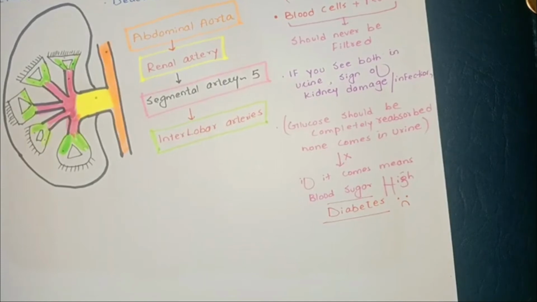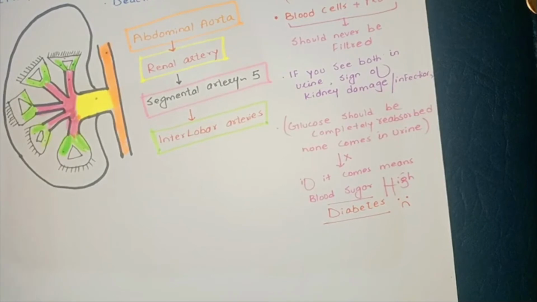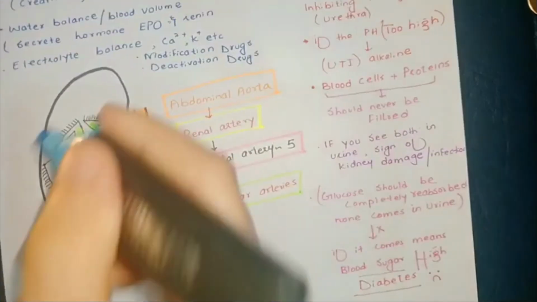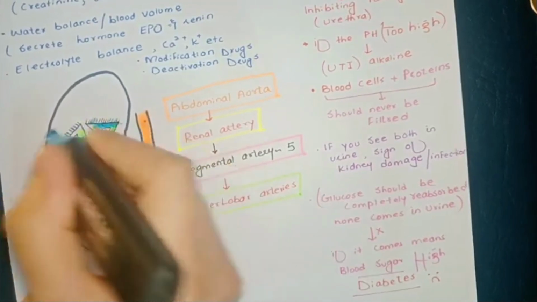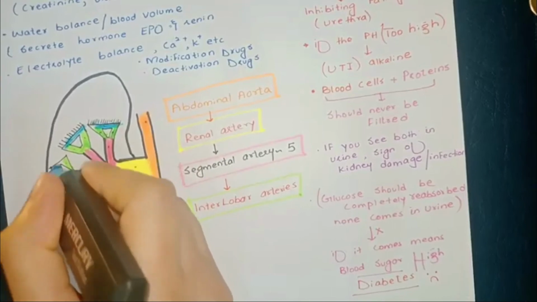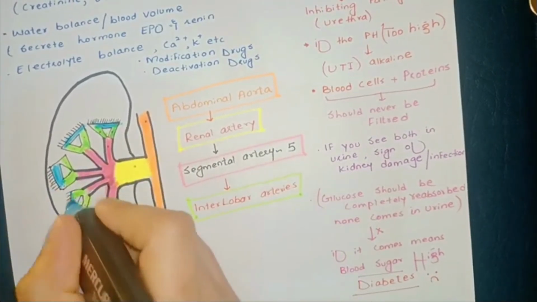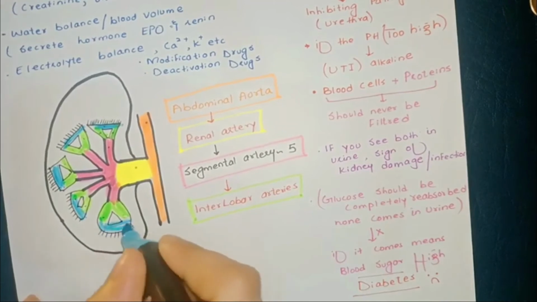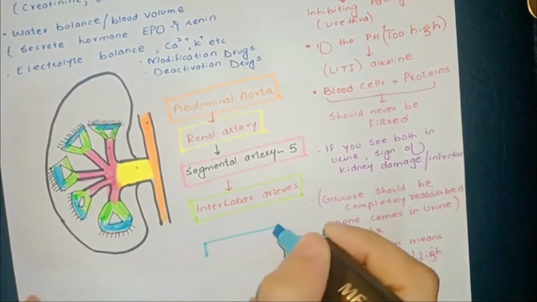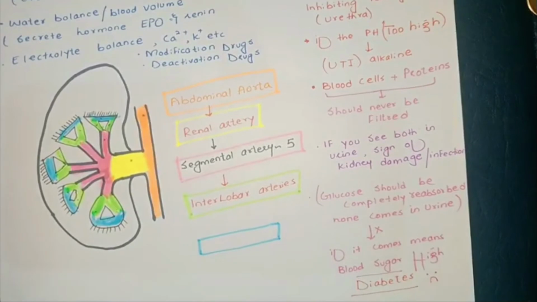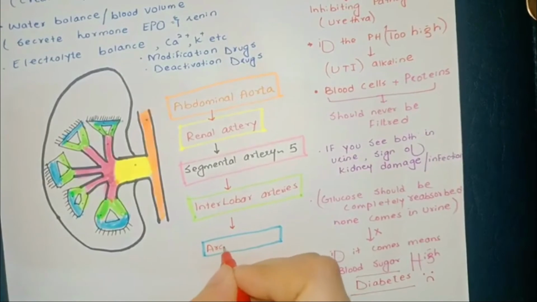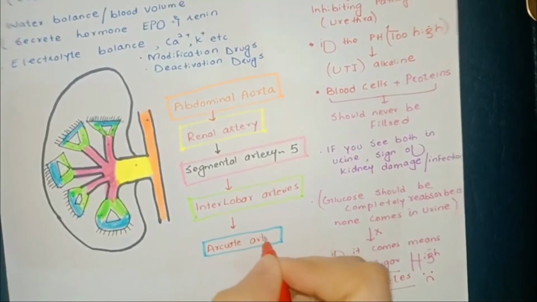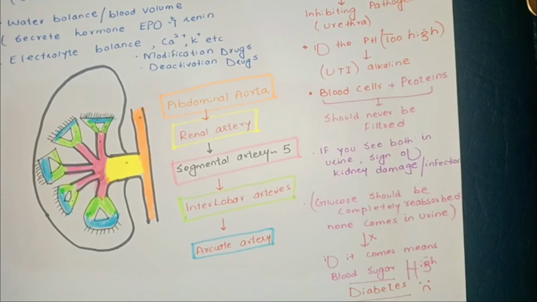Each of these interlobar arteries arcs around the top of each lobe and becomes very small. You can see here that these smaller vessels are called the arcuate arteries. I am marking the arcuate artery with blue color.